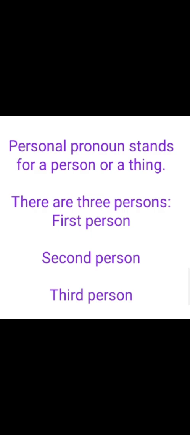What do you mean by first person? First person means the person speaking. Right now I am the first person because I am speaking. Or you can say the speaker of the sentence is the first person. Second person is the person spoken to. Right now I am speaking to you. I am talking to you. It means I am the first person, you are the second person.